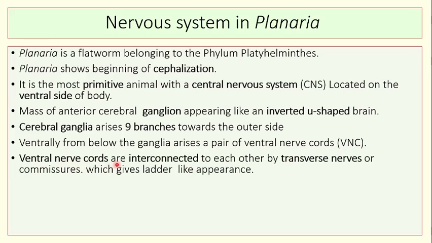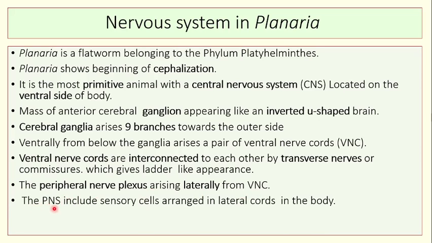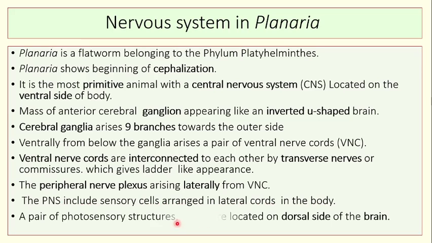The ventral nerve cords are interconnected to each other by transverse nerves or commissures, which gives a ladder-like appearance to the nervous system in planaria. The peripheral nerve plexus arises laterally from the VNC, the ventral nerve cord. The PNS includes sensory cells arranged in the lateral cords in the body.